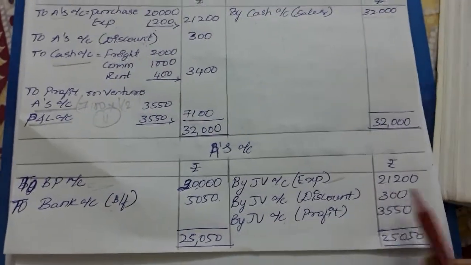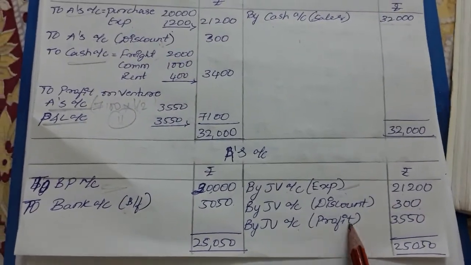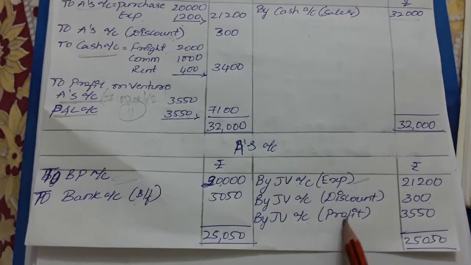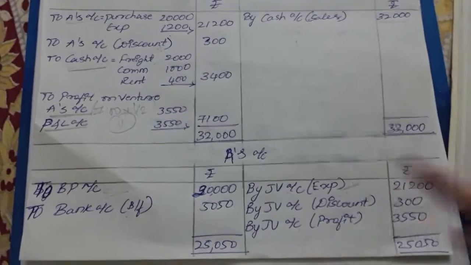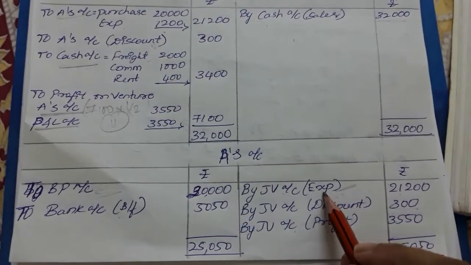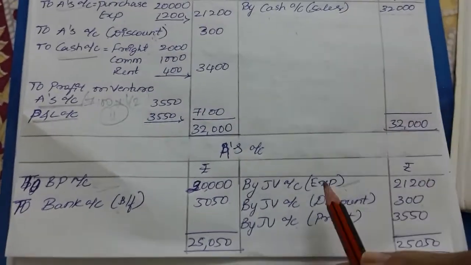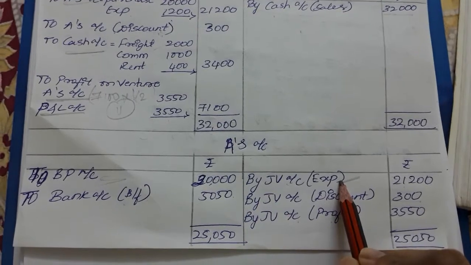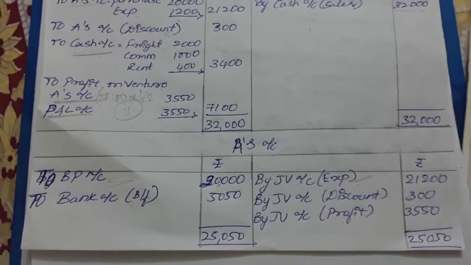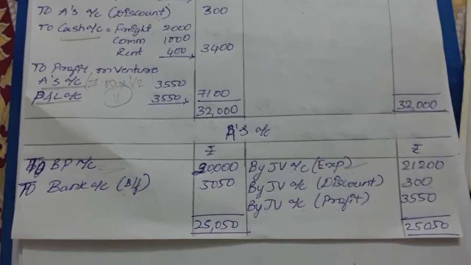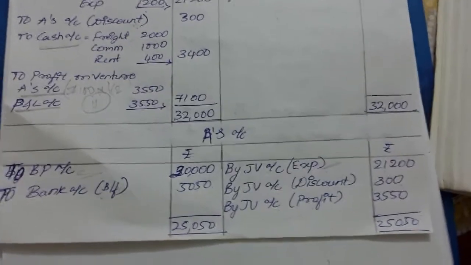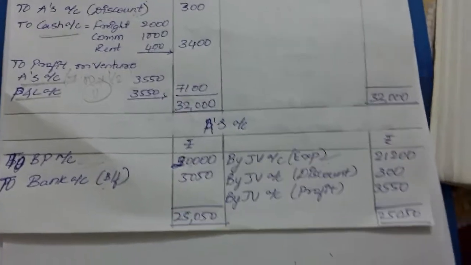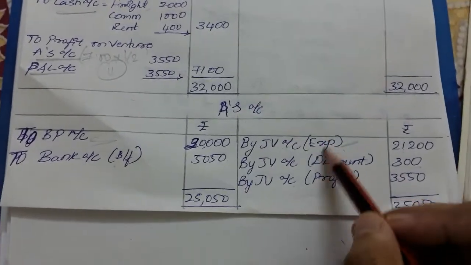He is giving the discount, so it is recorded. At the end of the joint venture, they will get the value of whatever expenses they have incurred and whatever material they have brought, along with the profit, all the expenses and discounts.